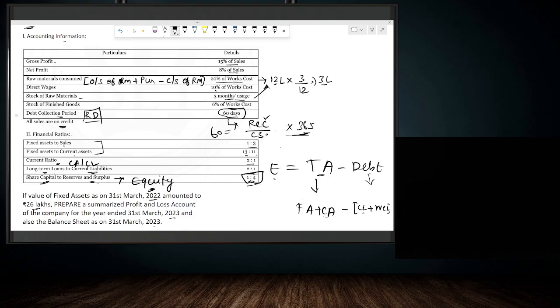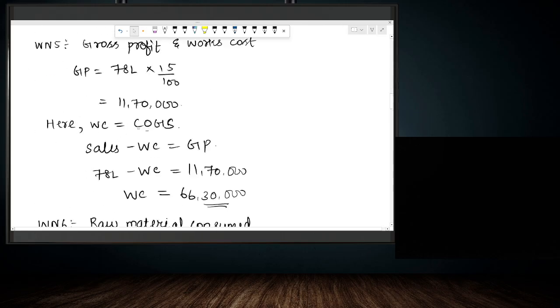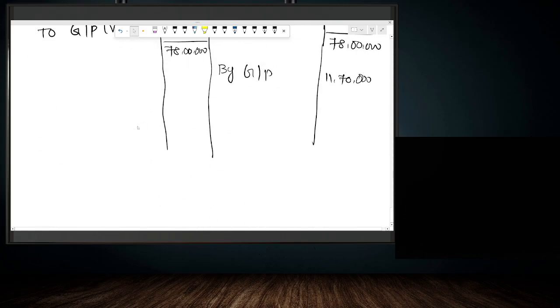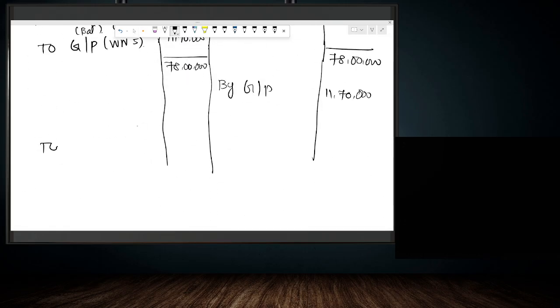So we can write to net profit, it is 8% of sales. So 8% of 78 lakh, we get 6,24,000.